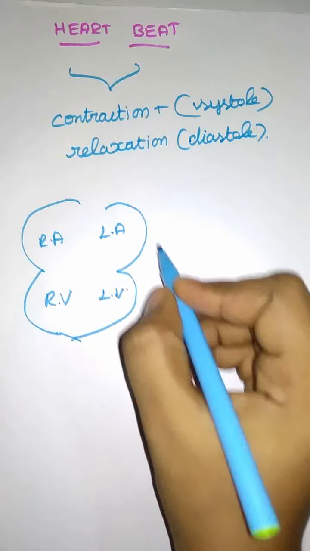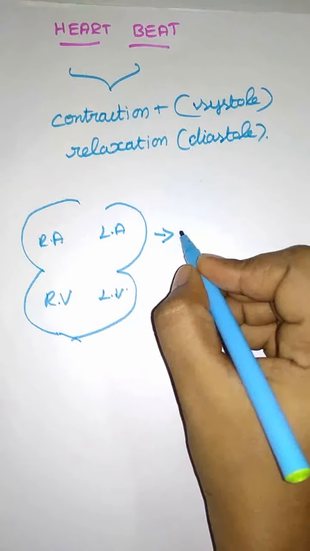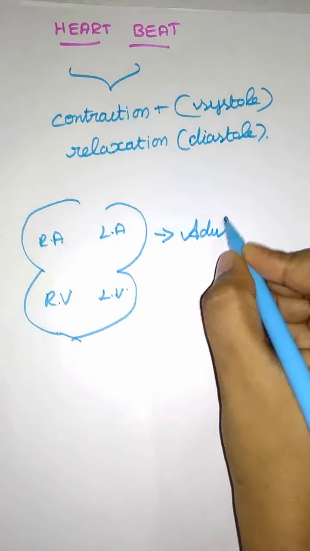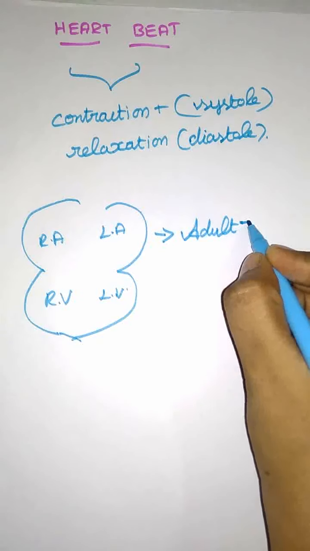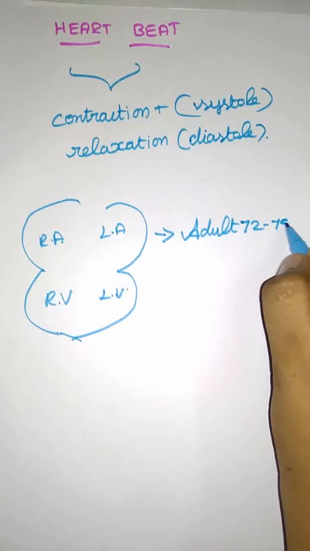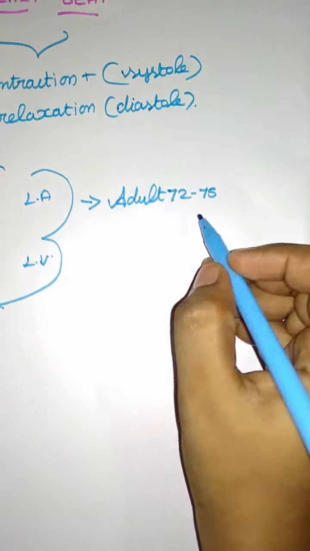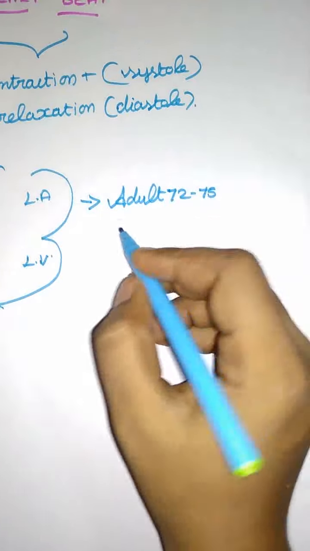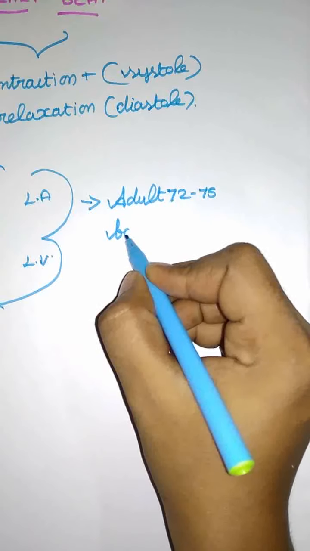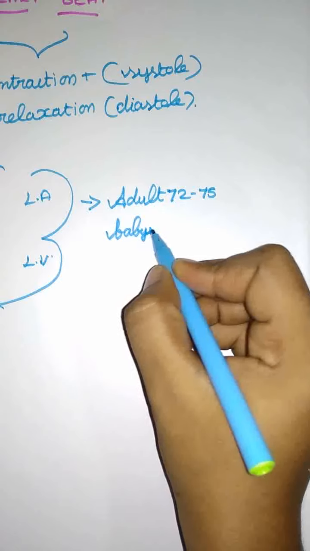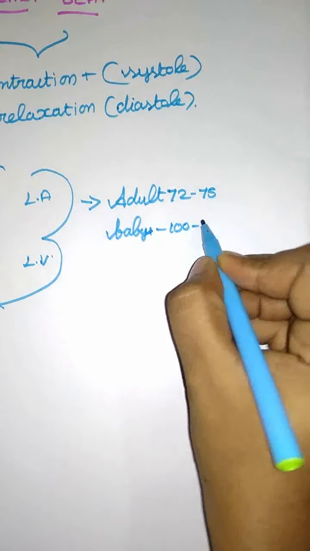If you see the normal heartbeat of an adult, they have 72 to 75 beats per minute. If you see a baby, they have 100 to 120 beats per minute.